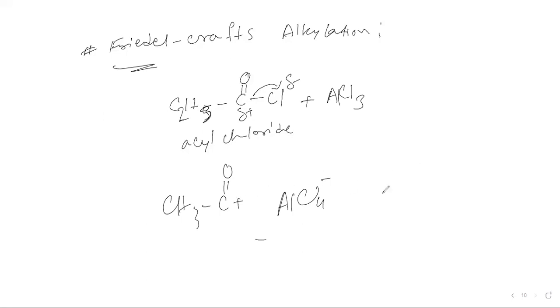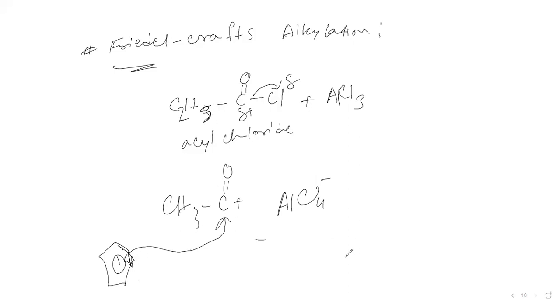This electrophile is going to be attacked by the benzene. The positive charge is on the atom which is the electrophile, this carbon, and the pi ring is going to attack that atom.